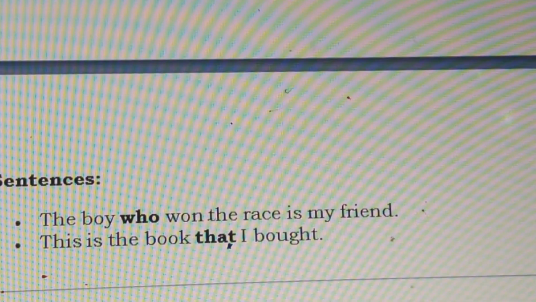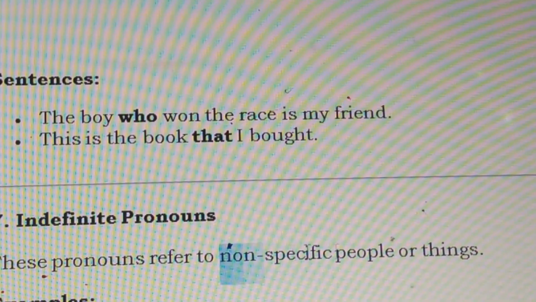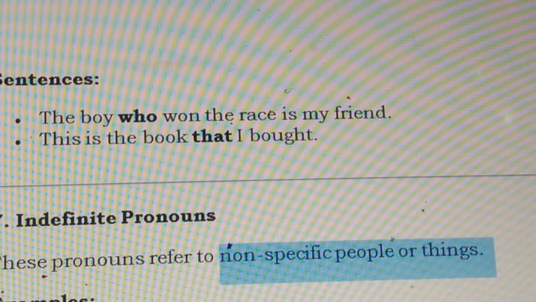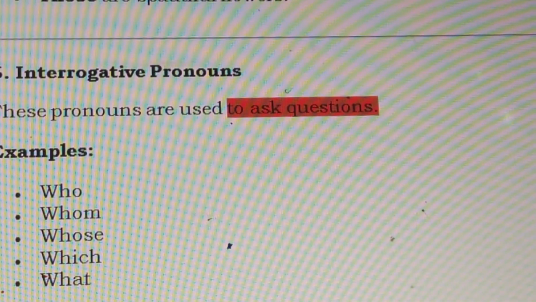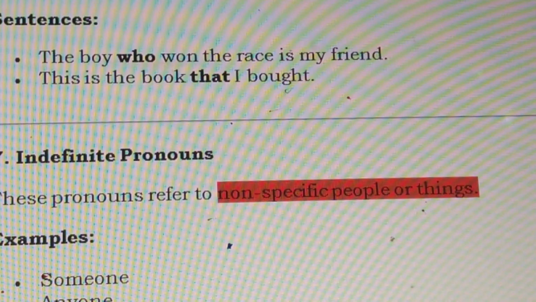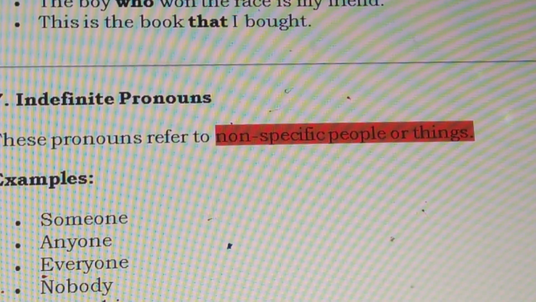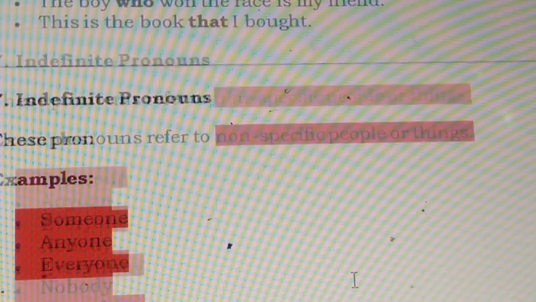Indefinite pronouns are pronouns for non-specific people or things. We don't know those people, we don't know those things. So it is the opposite of definite pronouns. So indefinite pronouns are non-specific things: someone, anyone, somebody. We don't know exactly who that is. So this is called indefinite pronouns.